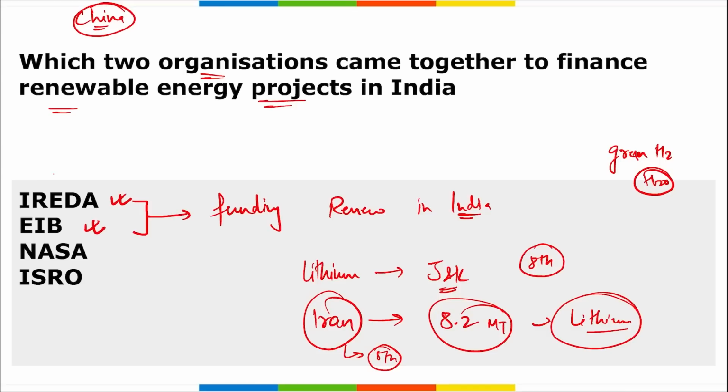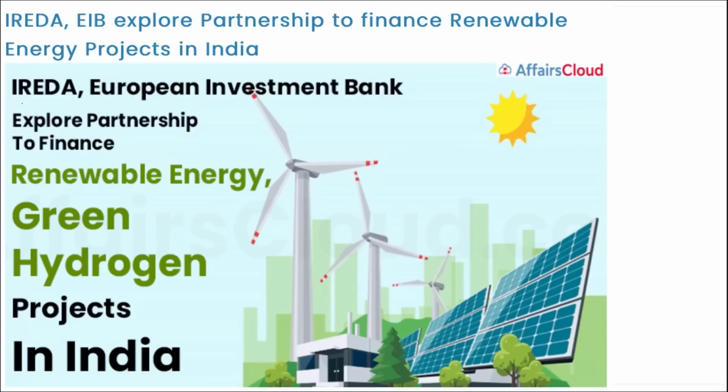Similarly, if I ask you about IREDA, where is the headquarters? It is in New Delhi. Remember this. Moving on, here you can see it is IREDA and the European Investment Bank that have come together and they will be financing various renewable energy projects, green energy projects, or green hydrogen projects in India.